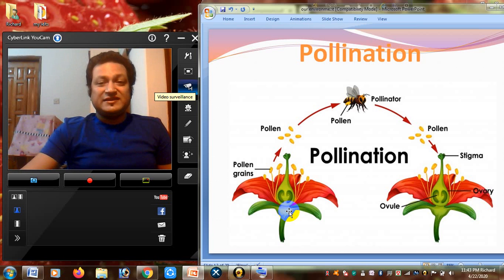Especially there are some agents like bees, in some cases birds, in some cases air also helps to transfer pollen from one flower to another flower. That's why they are called representatives or agents. See, there is one flower, and the pollen is transferred through their legs, their wings, or any kinds of body parts from one flower to another flower, so that the flower can produce seeds. This is the ultimate goal of pollination. The ultimate goal of pollination is definitely to produce the seed.